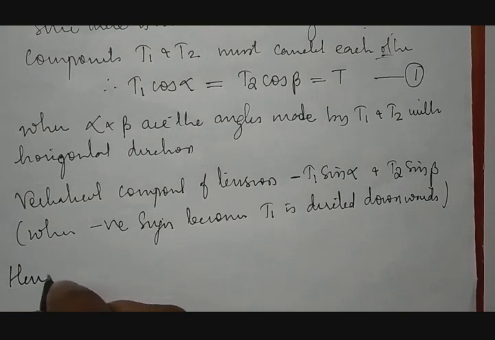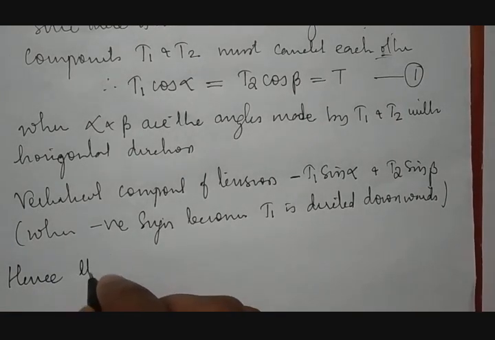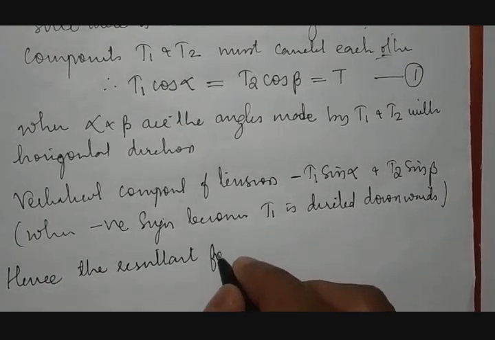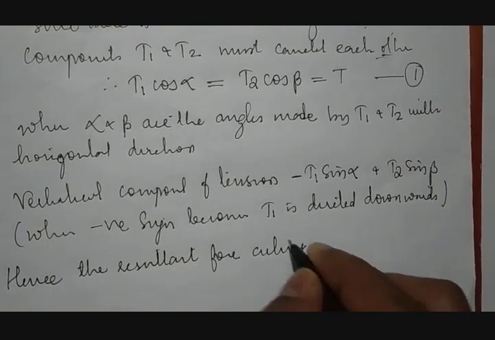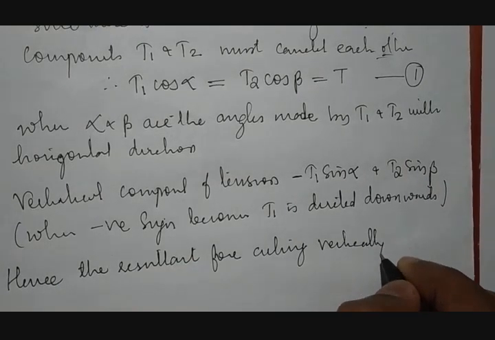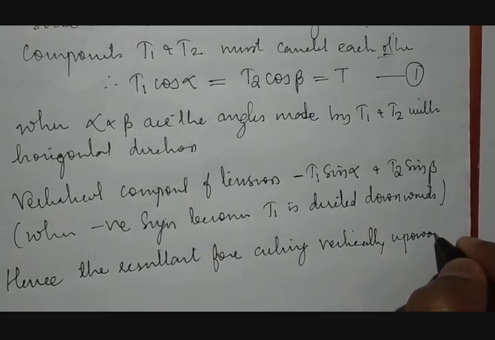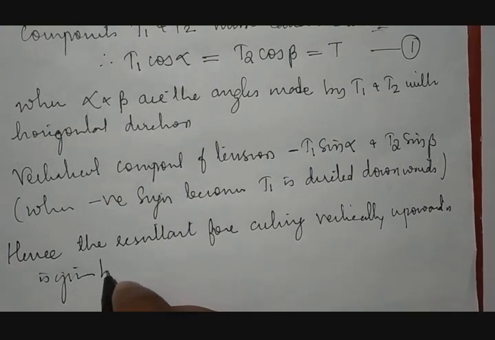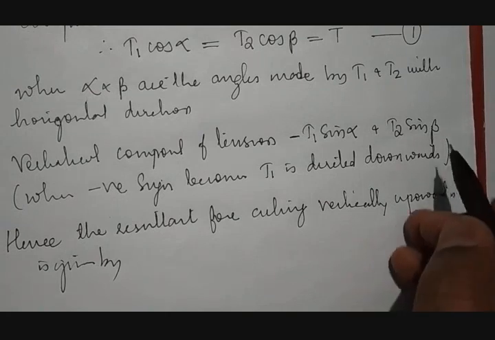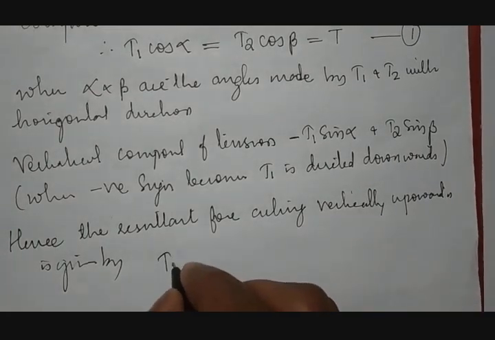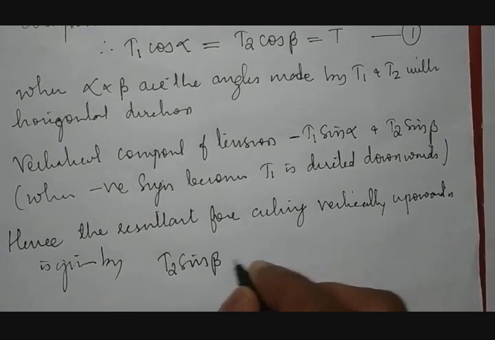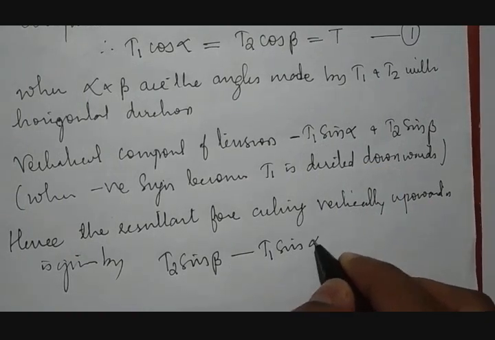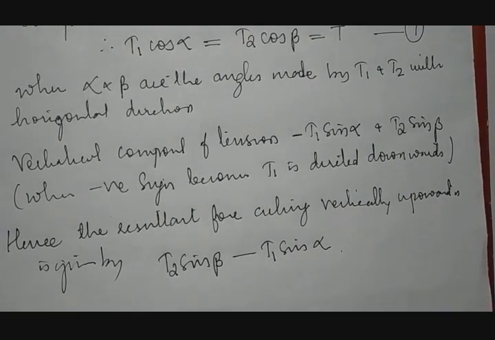Therefore, hence, the resultant force acting vertically upward, downward we have taken, that is minus, then upward what it will be, that is given by T2 sine beta, then minus downward direction, minus T1 sine alpha. Fine. So this is the concept.